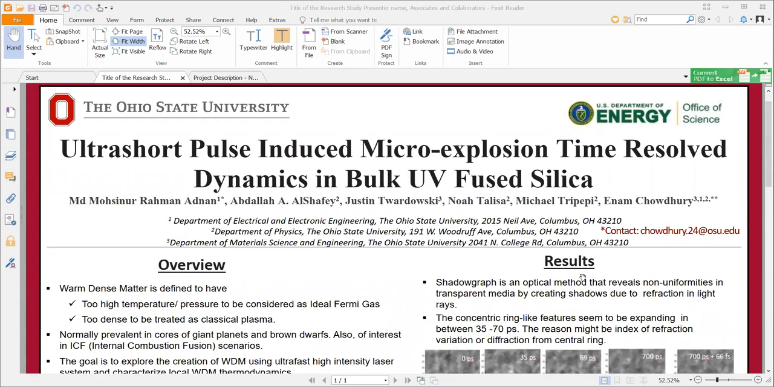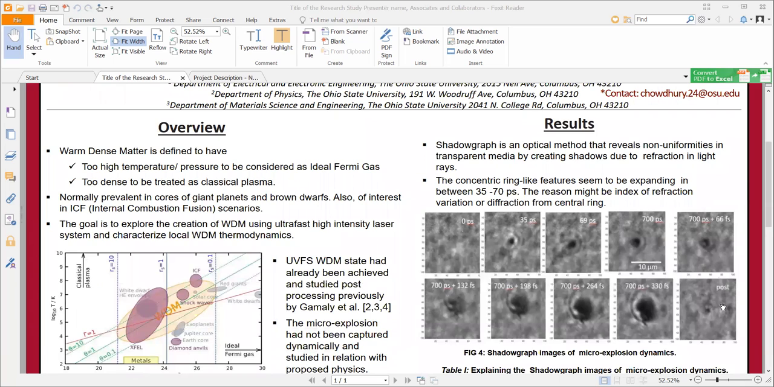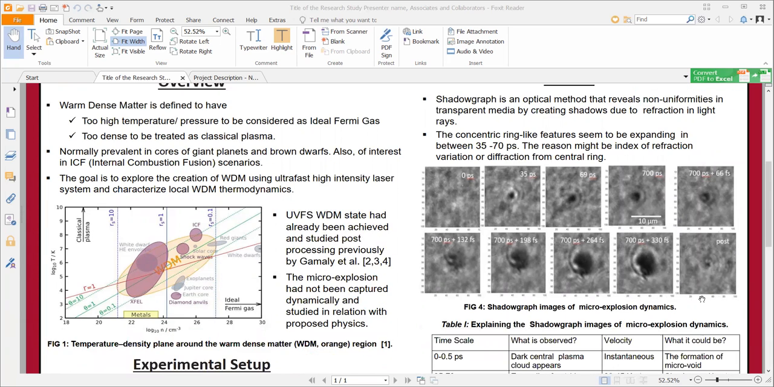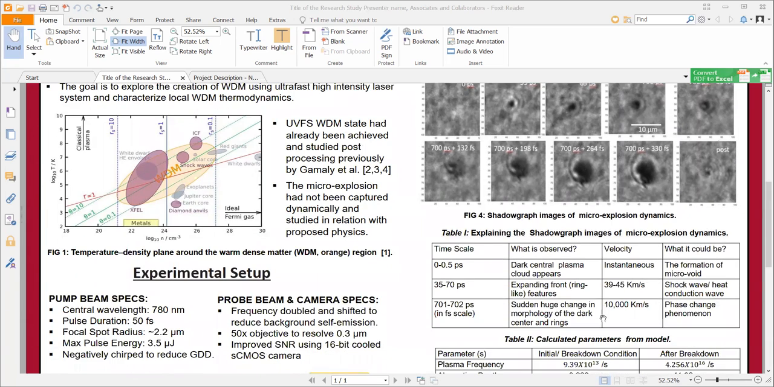To find the results, we use the shadowgraphy technique, which is an optical method that reveals non-uniformities in transparent media by creating shadows due to refraction of light. We can see in figure 4 the shadowgraph images, and we can see there are two stages of things happening in the microexplosion. Those stages are explained in table 1.